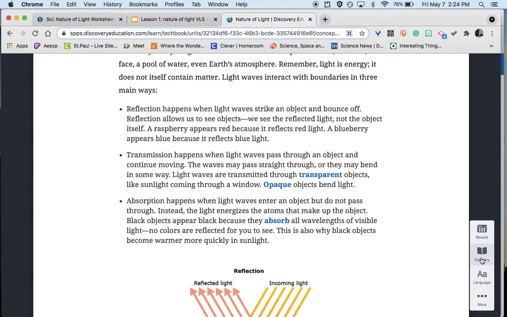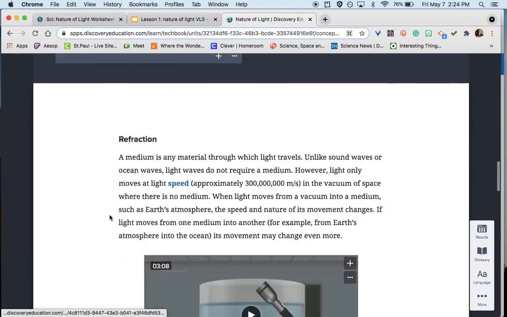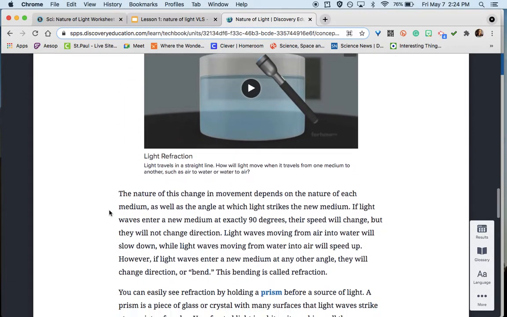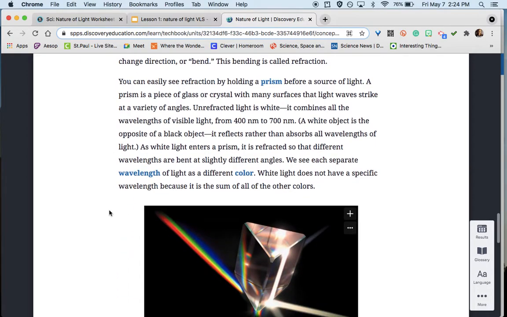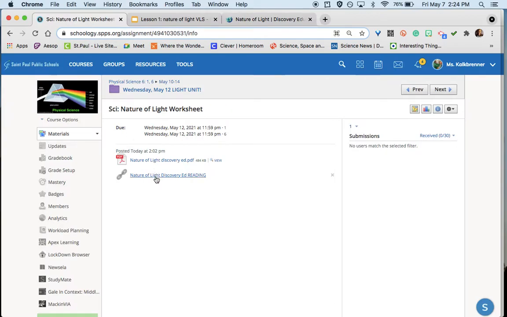here in the glossary. So what is reflection? And draw a picture. What is absorption? And draw a picture. Then you're going to scroll down. Here's refraction. What is refraction? And draw a picture. Okay. When you're done with that, you're going to turn it back in here to Nature of Light worksheet.